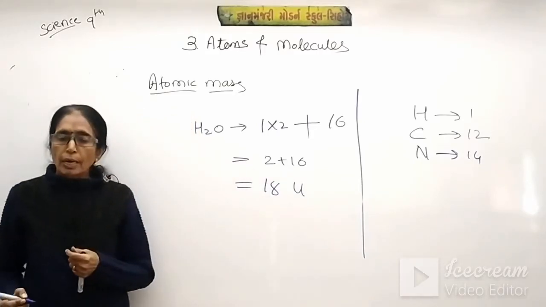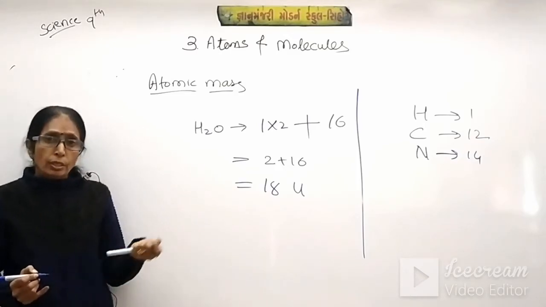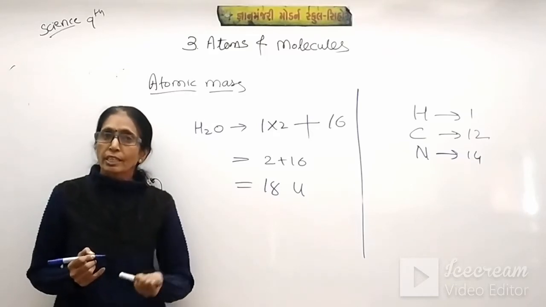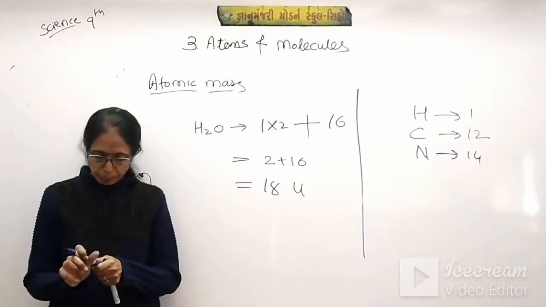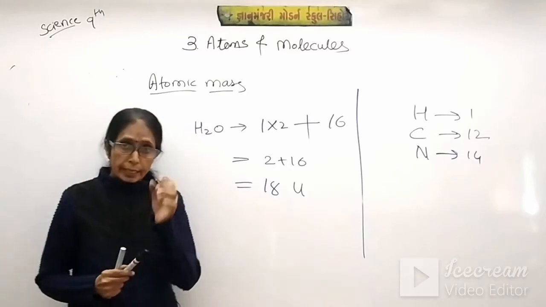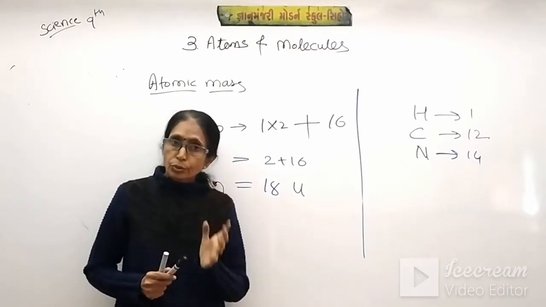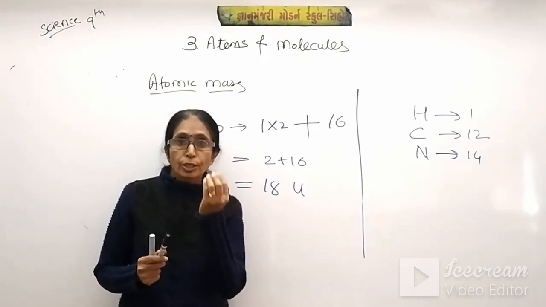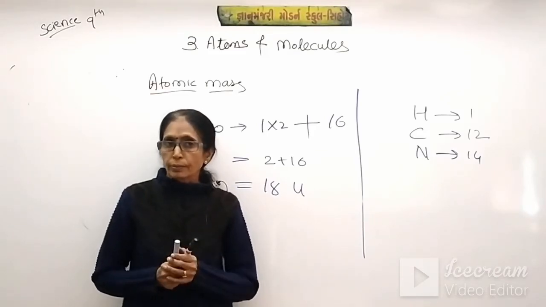So here we can't say atomic mass, we say molecular mass. Students, in this way we will solve the sums. But before that, what is the difference between atoms and molecules? An atom is a very tiny particle of matter. What is a molecule? When two or more atoms combine to form a new substance, it is called a compound.